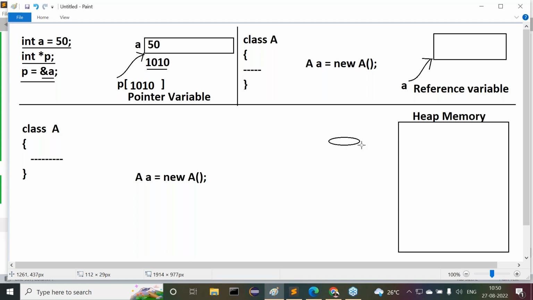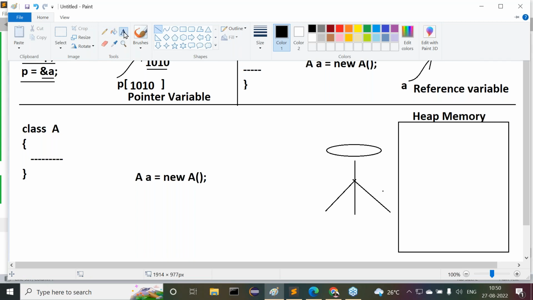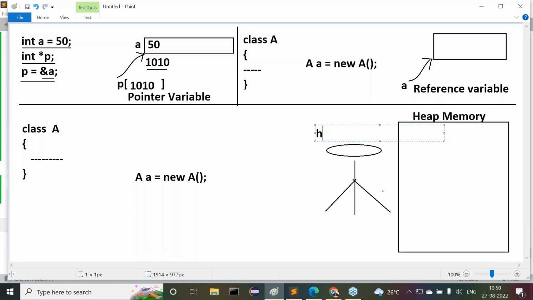To control this total heap memory, one person will be assigned. The name of this person is heap manager.